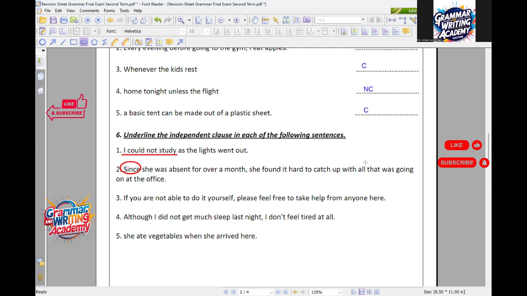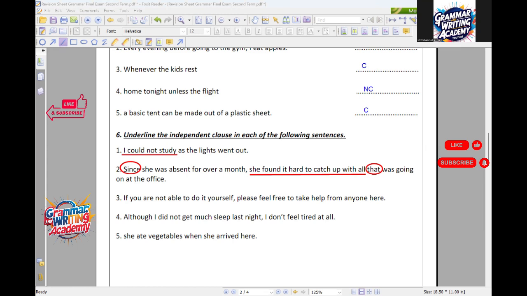Also here, I have a relative pronoun, which is that. So that, with the part after it, I don't need it. Clear? So here, what I'm going to take is the part after the comma, this part only. She found it hard to catch up with all. This is the independent part. Okay? Thank you. Another one right now will be Marwan.